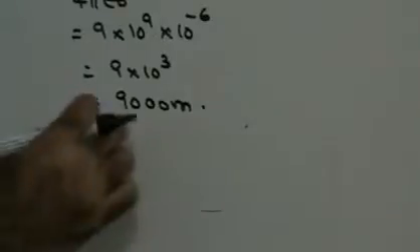That means even to have a capacitance of just 1 microfarad, I would require a conductor of 9,000 meters.